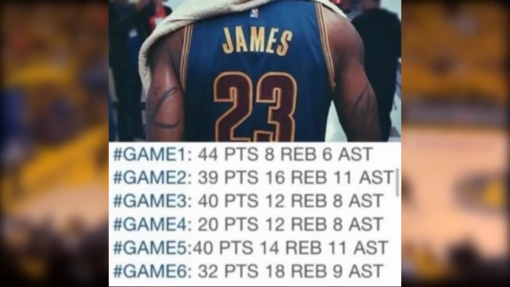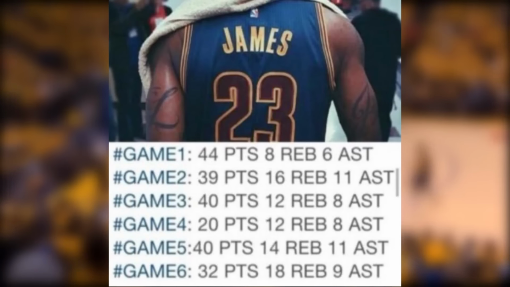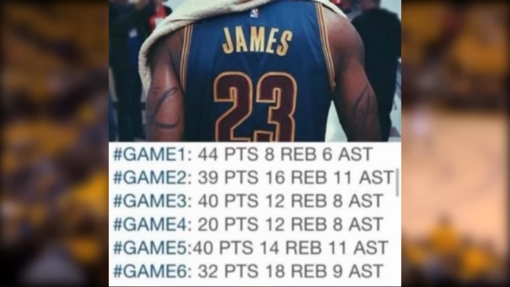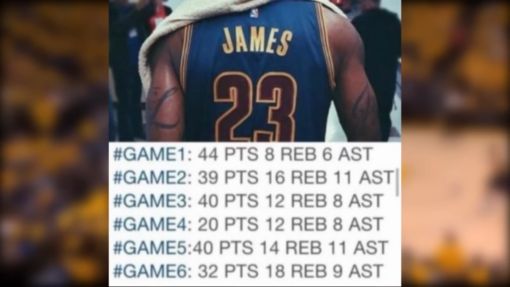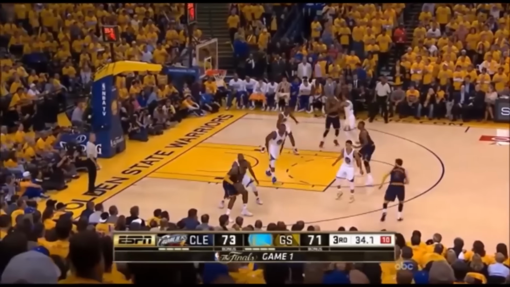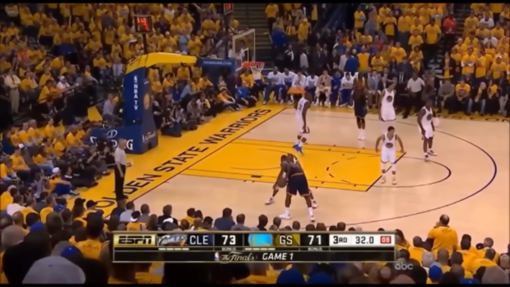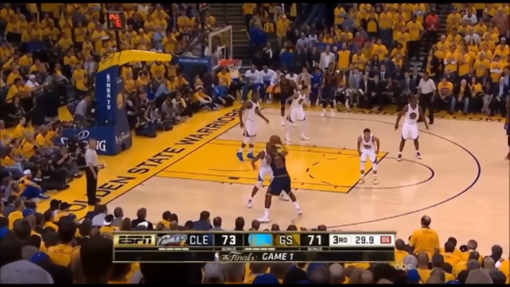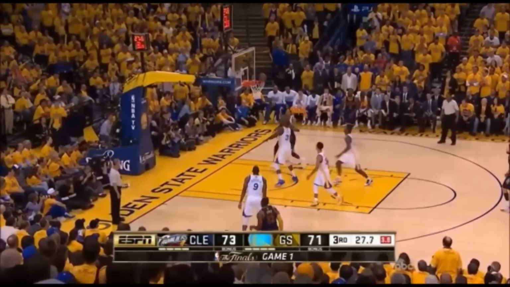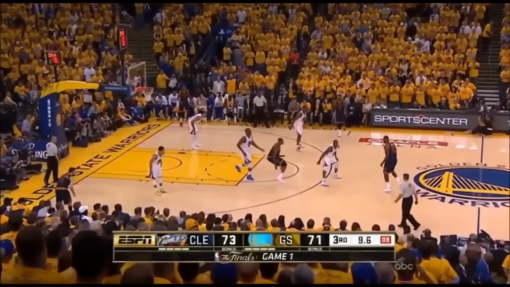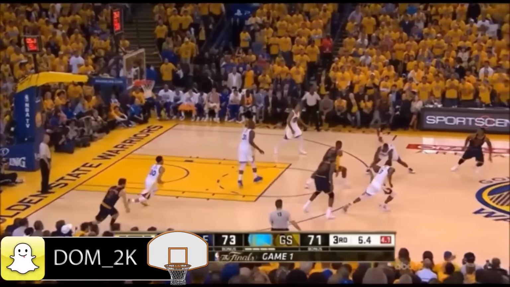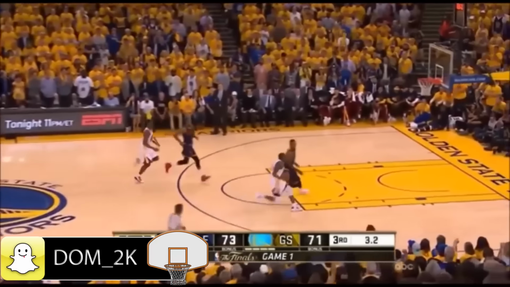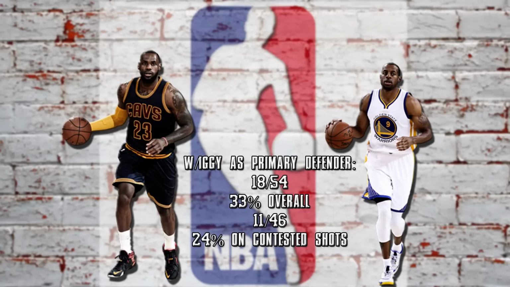I've seen this graphic floating around the internet since that series ended. It's a crazy ass stat line and you could never take away from this all-time performance, but a lot of the times it gets posted without any context. Those really high scoring numbers came at the expense of him shooting 39%. I get it that he had no other offensive help, but give Iggy some credit here. When he was on the floor, LeBron James shot 38% from the field. When he was off of it, LeBron James shot 44%. With Iguodala as the primary defender, LeBron shot 18 of 54 with 9 turnovers.